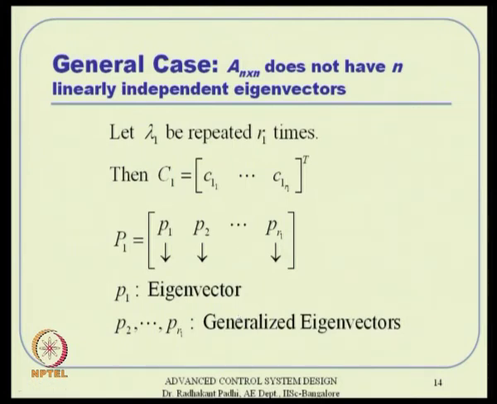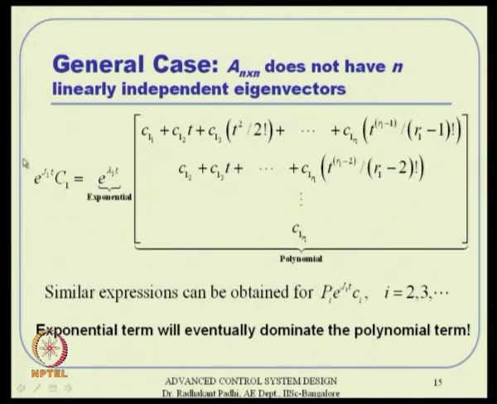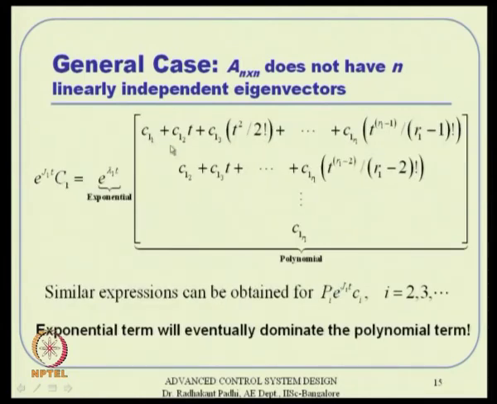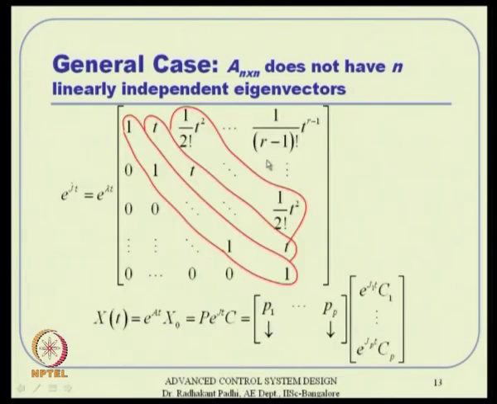So, all this mathematical complexity you have to take care of, but the point is ultimately I will be able to write it this way, because e to the power lambda 1 t C 1 is nothing but e to the power lambda 1 t, which is exponential again, and then this large vector that you saw here, I can expand that and put it in this form. That essentially comes from here basically.